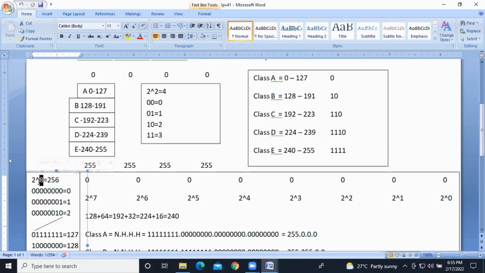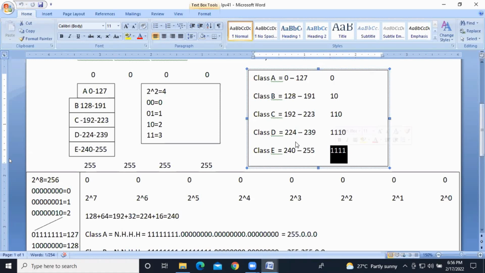Because of that, guys, first of all, don't memorize the IP address ranges. Class A 0 to 127, class B 128 to 191, class C 192 to 223, class D 224 to 239, class E 240 to 255. Don't memorize them. Just remember those priority bits. That is enough. Class A priority bit, class B priority bit, class C priority bit, class D priority bit, class E priority 1111. Just remember those priority bits. That is enough.